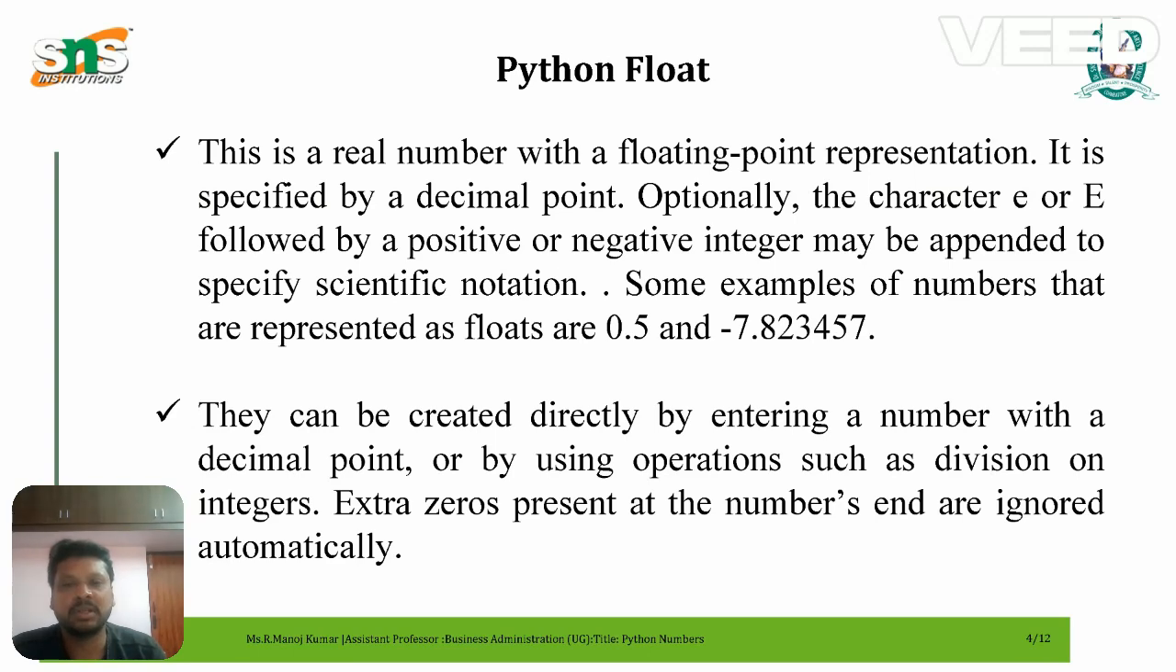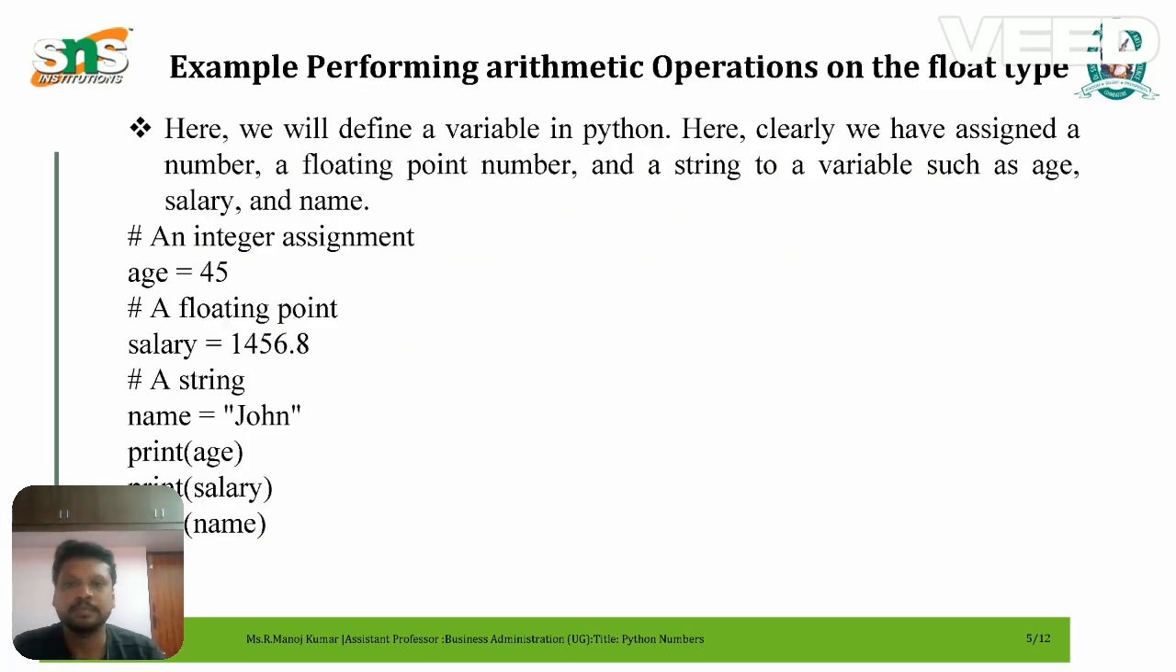Python float. This is a real number with a floating point representation that is specified by a decimal point. Optionally, the character e, small e or capital E, followed by a positive or negative integer may be appended to specify scientific notation. They can be created directly by entering a number with a decimal point or by using operations such as division on integers. Extra zeros present in the number are ignored automatically.